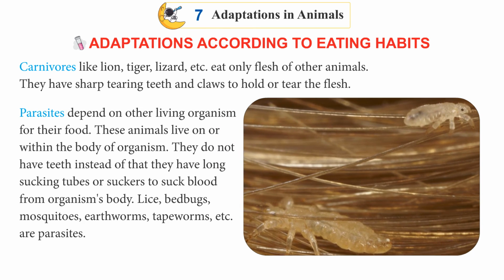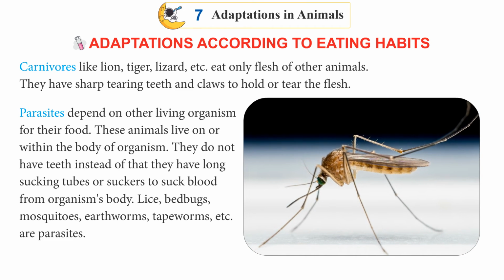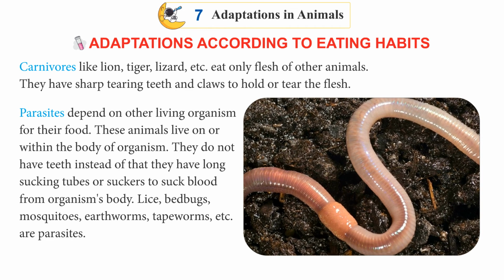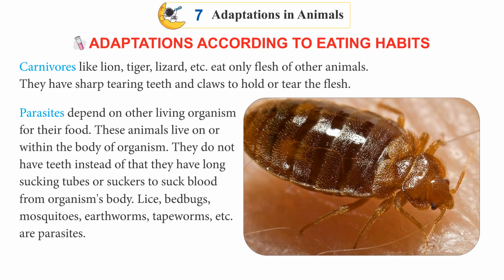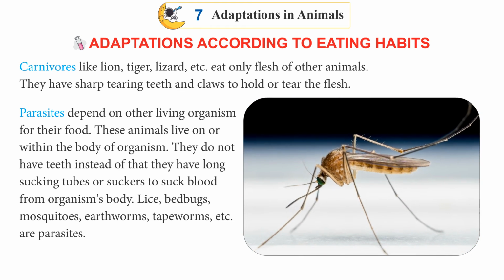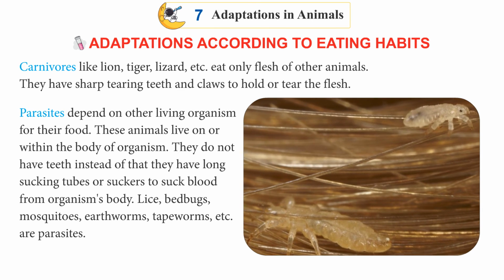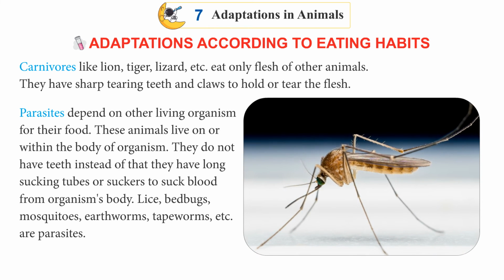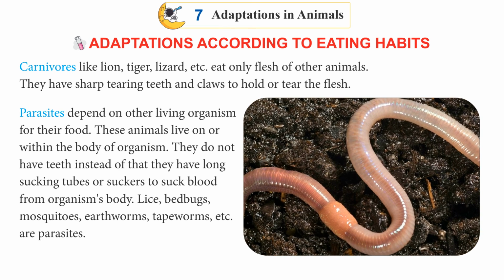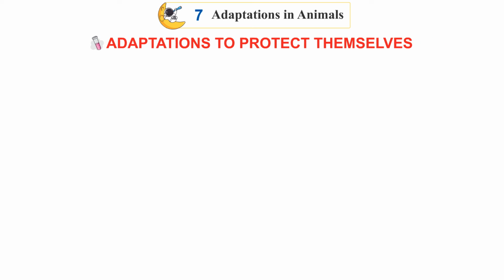Parasites depend on other living organisms for their food. These animals live on or within the body of the organism. They do not have teeth. Instead of that, they have long sucking tubes or suckers to suck blood from the organism's body. Lice, bedbugs, mosquitoes, earthworms, tapeworms, etc. are parasites. Adaptations to protect themselves.